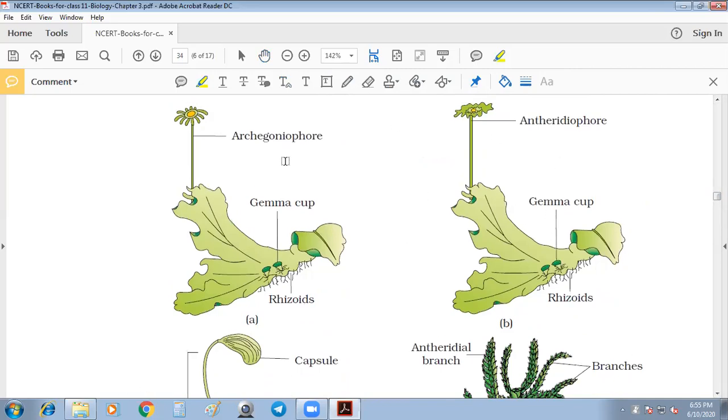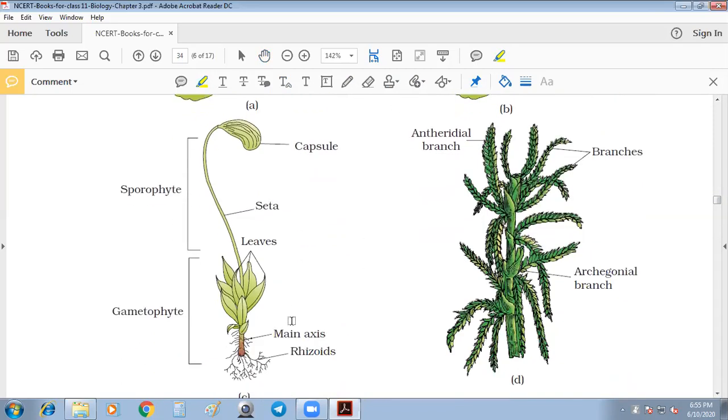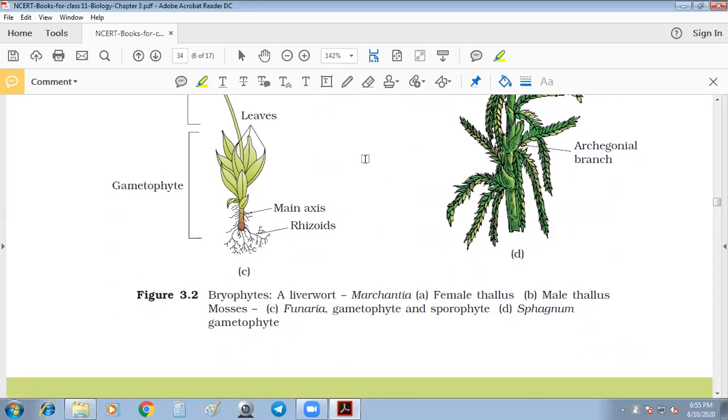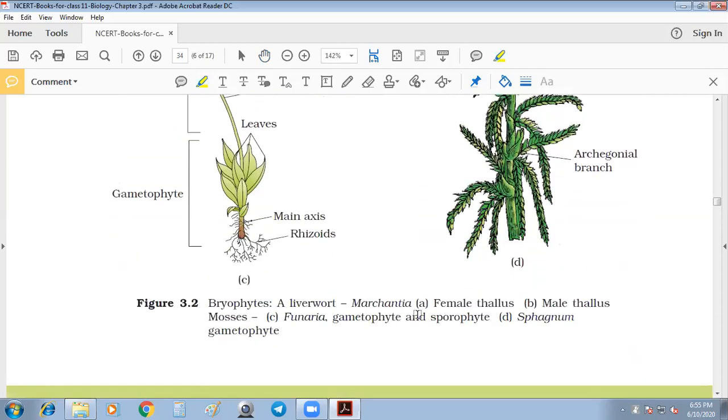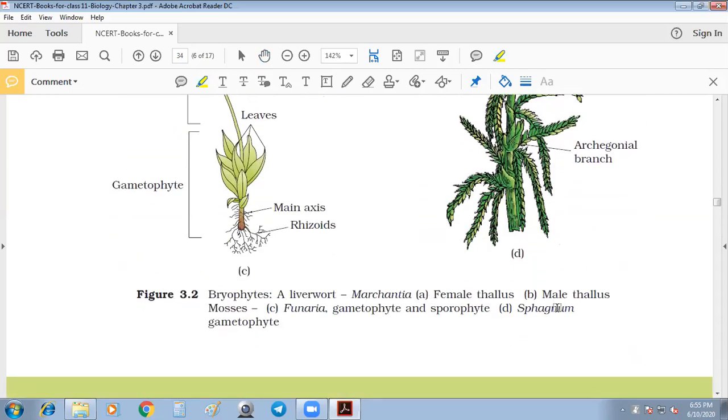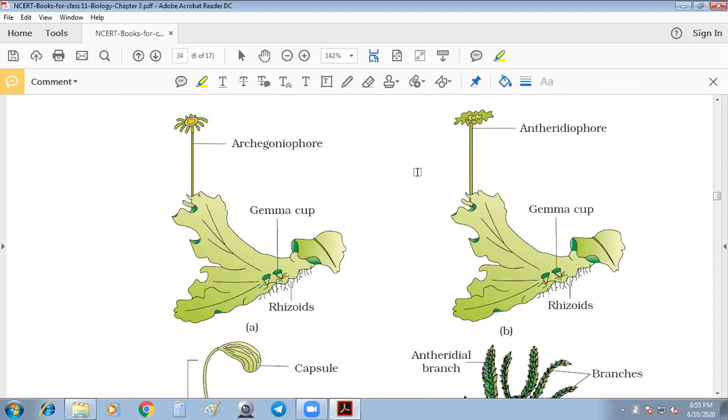Here in the figure, these are the plants of bryophytes. The first plant, A, is a liverwort, showing the female thallus and male thallus. We have the antheridiophore, the male reproductive part, and the archegoniophore, the female reproductive organ.